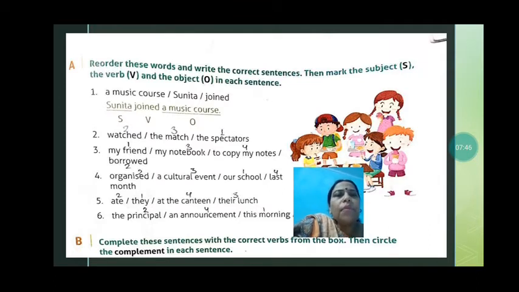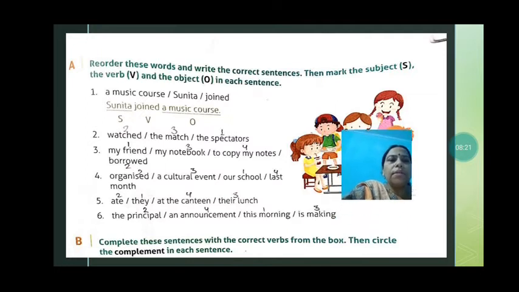Okay. Watch the match, the spectators. So what you have to do? You have to rearrange that. The spectators watch the match. So what will be the subject in that? The subject will be the spectators, because they are the doer of the action. What is the verb? Watch is the verb, and what is the object? Object is the match. So from question number 1 to 6, you have to do that in your copy. So I don't think you will face a problem in this.